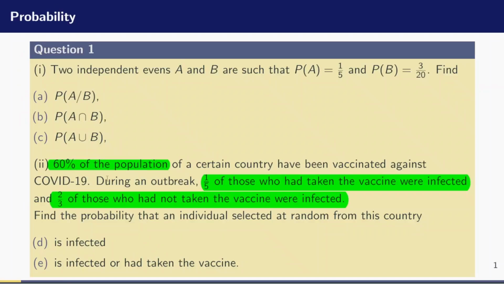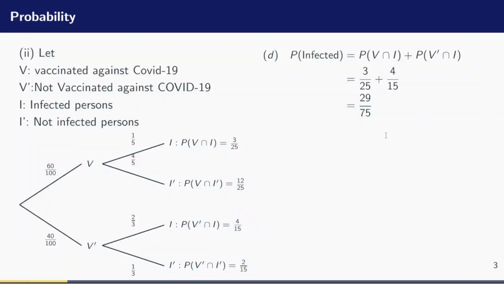Now the E part of the question is, let's find the probability that an individual selected from that country is infected or had taken the vaccine. This is a key word here, or. So this is the probability of A or B, where A is infected and B had been vaccinated. So remember again, how do we find the probability of A or B?